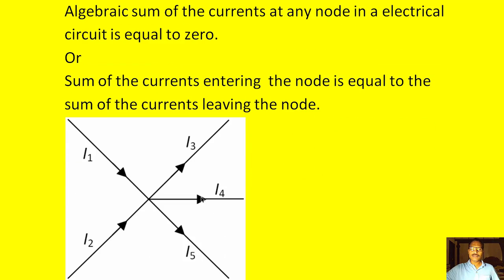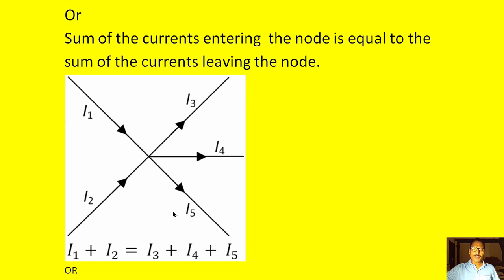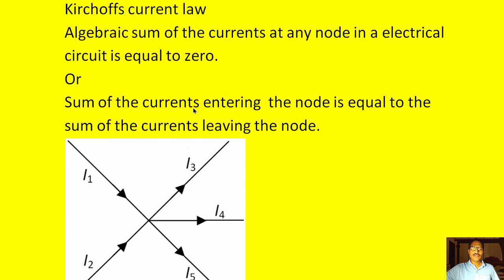Suppose we draw the diagram, we get it like this. This is the node of an electrical circuit, and there are several branches through which current is flowing. If you observe here properly, I1 is entering this node, and I2 is also entering the node. And I3, I4, I5 are the branch currents which are leaving the node. So as per Kirchhoff's current law, the other name for this is Kirchhoff's first law.